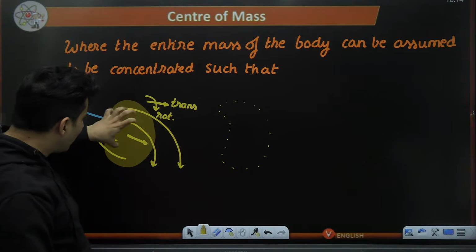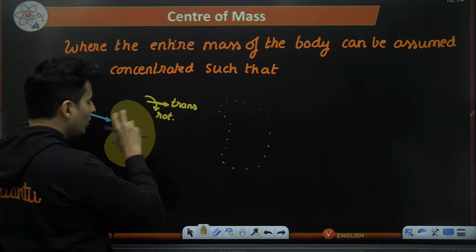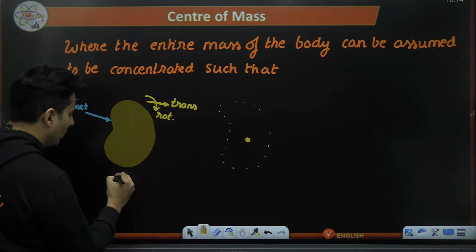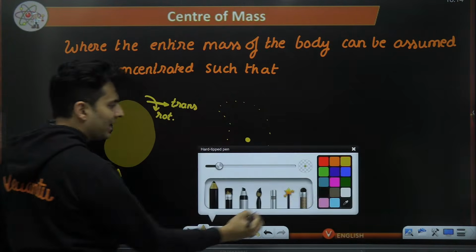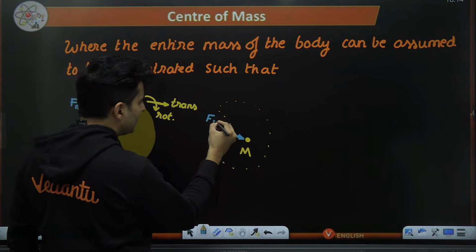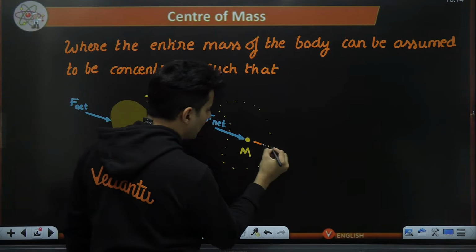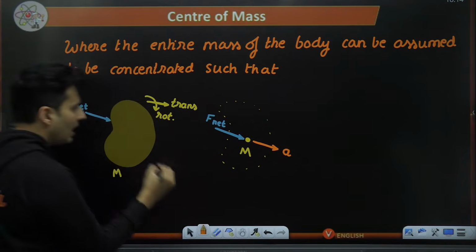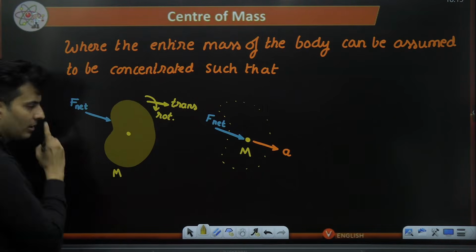And if you shrink this body into one point mass, if the entire mass of the body was, let's say, m, and you apply that same net force, you will see that particular mass will have that same motion, that means same acceleration, as that of the point on that particular body.